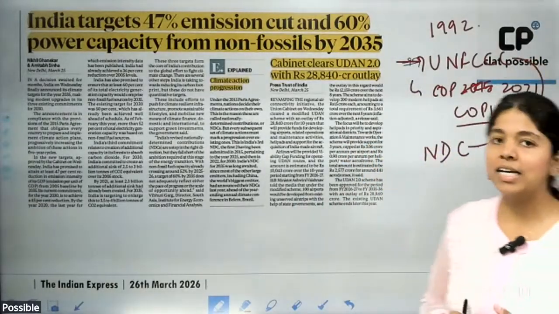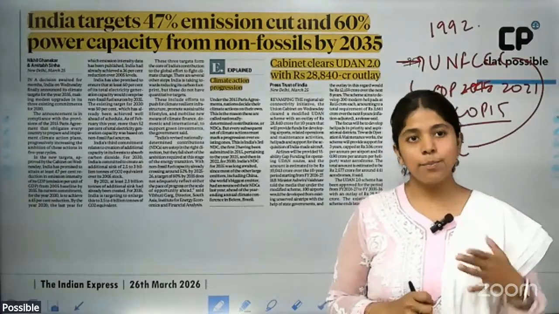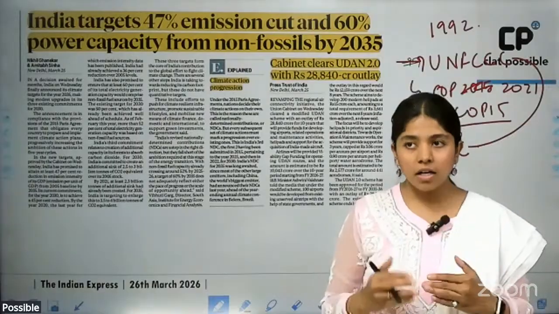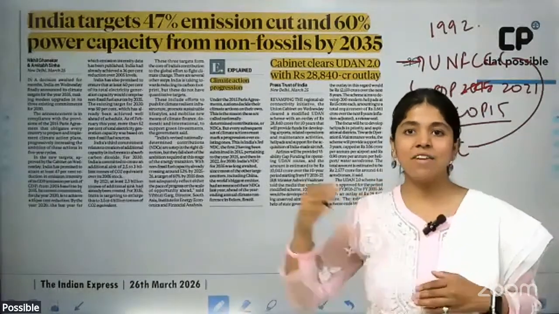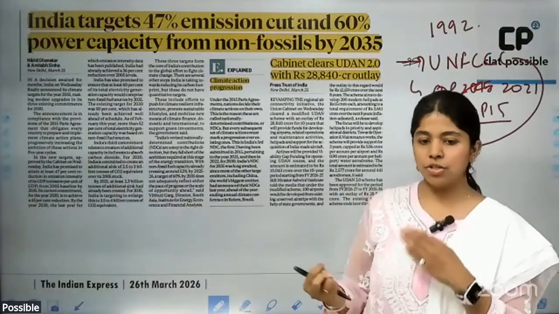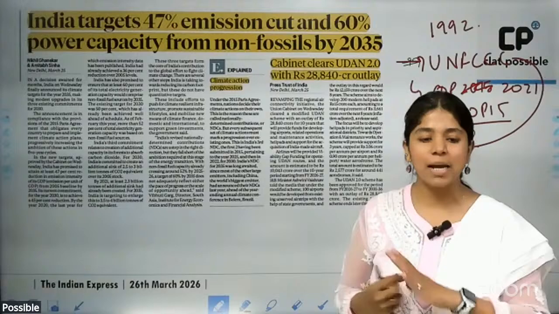Contribution to combat climate change. These contributions were simply goals that countries were supposed to set in order to lower the negative impact of carbon emission in the atmosphere, and carbon emission was one such thing which was resulting in climate change.